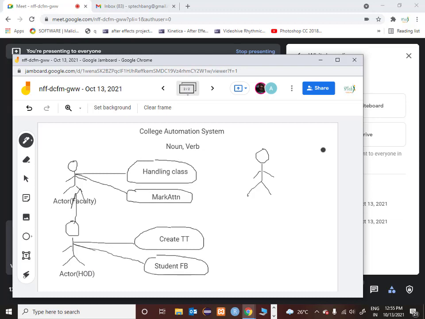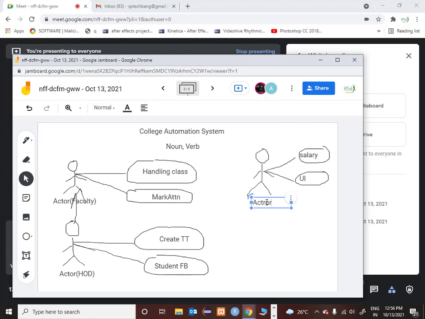Now apart from this, he says, I am responsible for crediting the salary to all my staff. So he is responsible for salary, and he may have another responsibility called, say, university interaction, UI. So these are the two responsibilities he has, and these two responsibilities will be represented like this for this particular actor called principal.